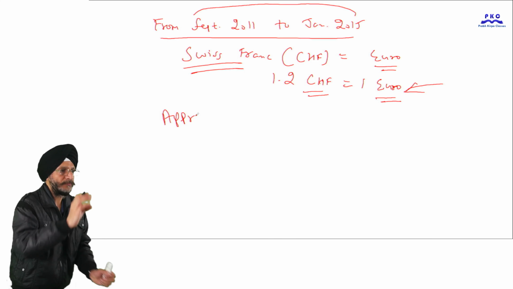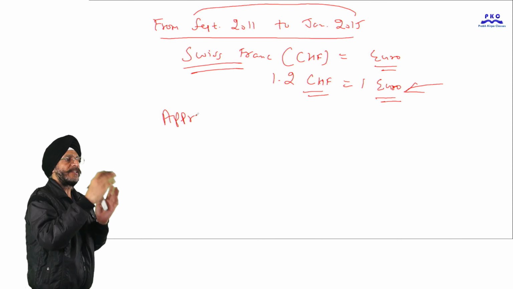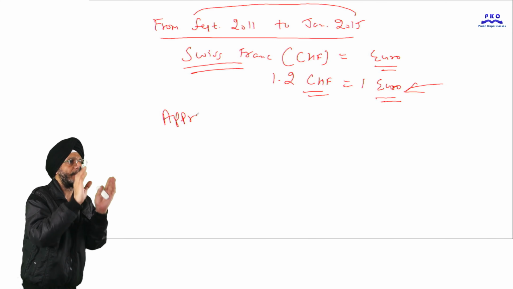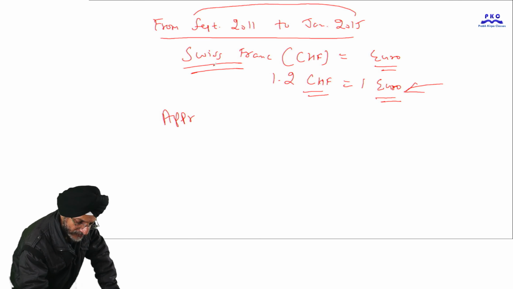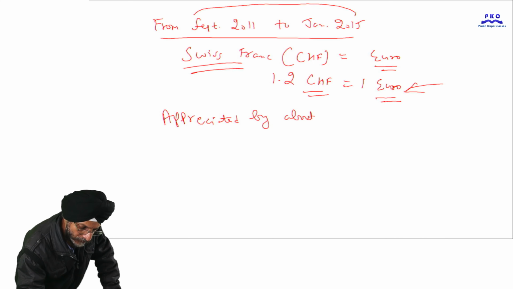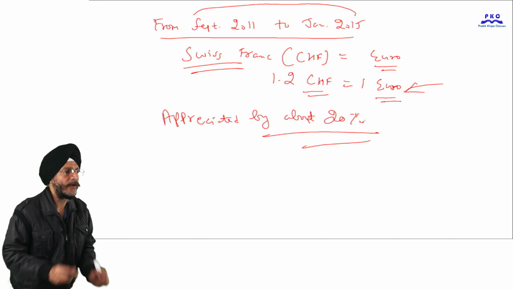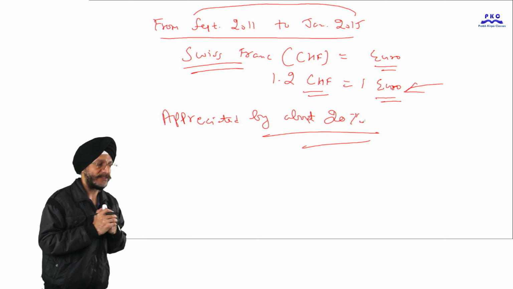So, due to abandoning the policy of maintaining the exchange rate between the Swiss franc and euro, the currency of Switzerland, that is the Swiss franc, appreciated by about 20%. All of us know that Switzerland is very famous for its watches and other things.